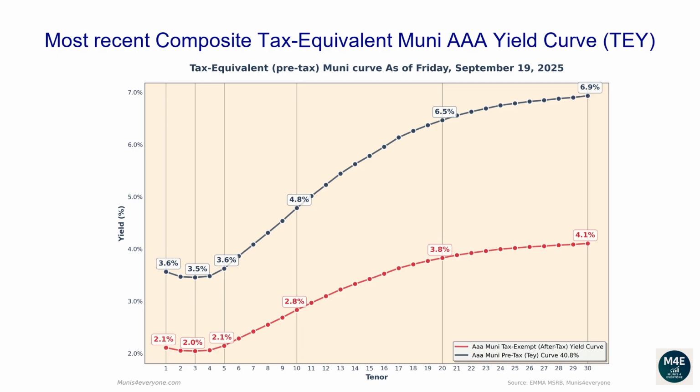The two-year tax-equivalent yield is 3.47%. The 5-year tax-equivalent yield is 3.62%. The 10-year tax-equivalent yield is 4.79%. The 20-year tax-equivalent yield is 6.47%. The 30-year tax-equivalent yield is 6.93%.